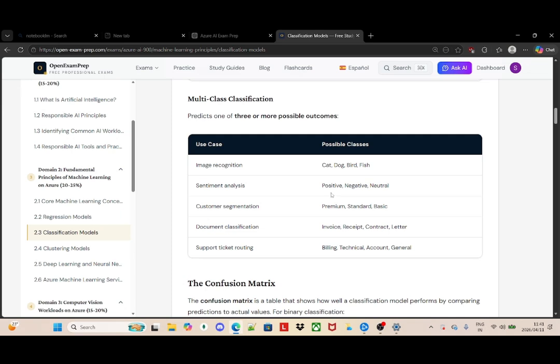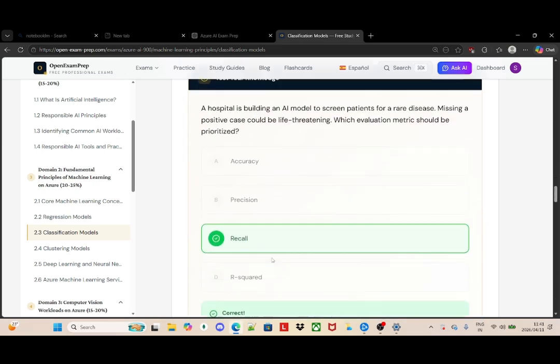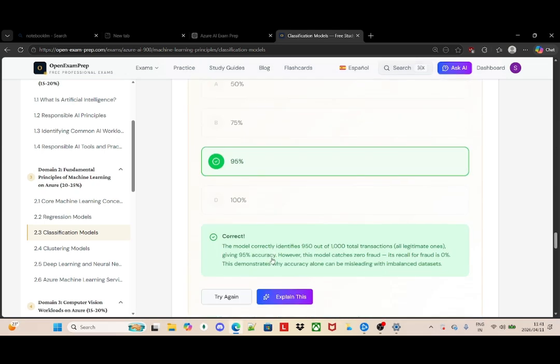Sentiment analysis, which is positive, negative, and neutral. Then we have customer segmentation, which is premium, standard, basic. And then document classification, which is invoice, receipt, contract, and letter, which is multi-class classification. That is why I chose that answer.